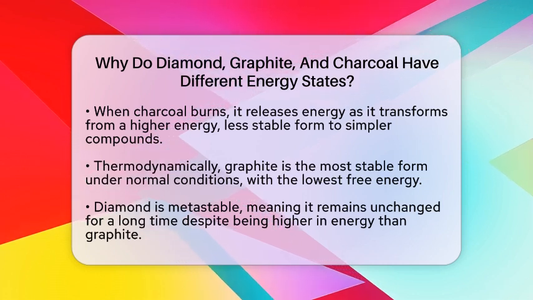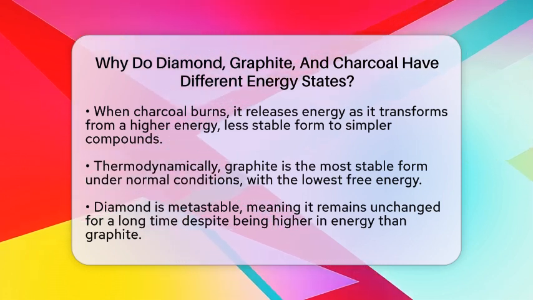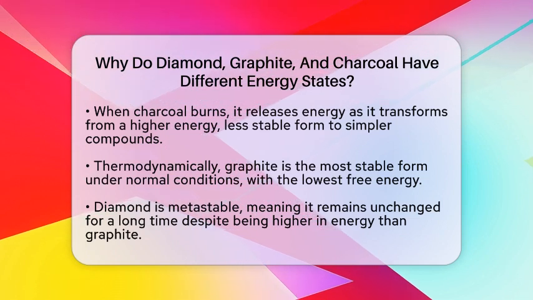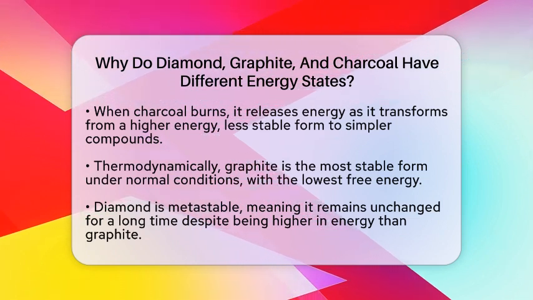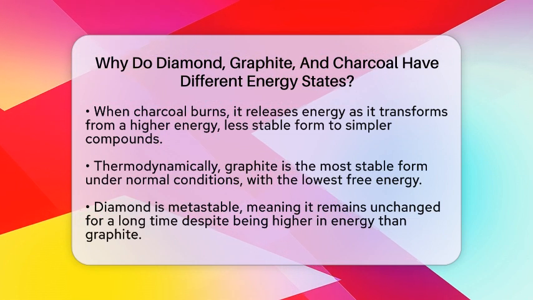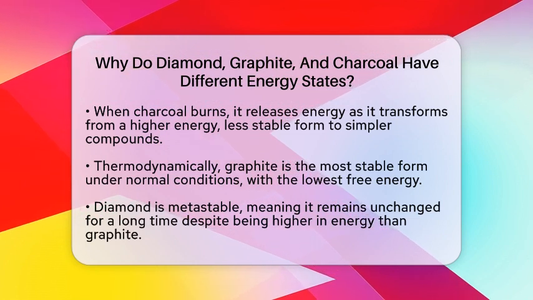When charcoal burns, it releases energy because the carbon atoms are in a less stable, higher energy state. Burning charcoal converts stored chemical energy into heat and light.